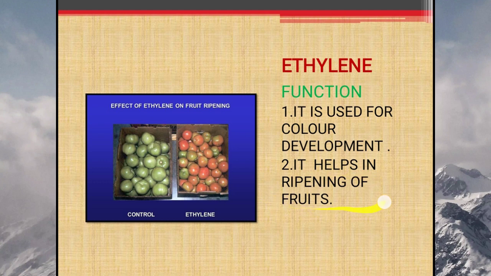So in this diagram I have shown one group of tomatoes with ethylene and without. In without, the green color is there. With ethylene you can see how the color has changed. So it helps in changing of color and also in ripening of fruits.